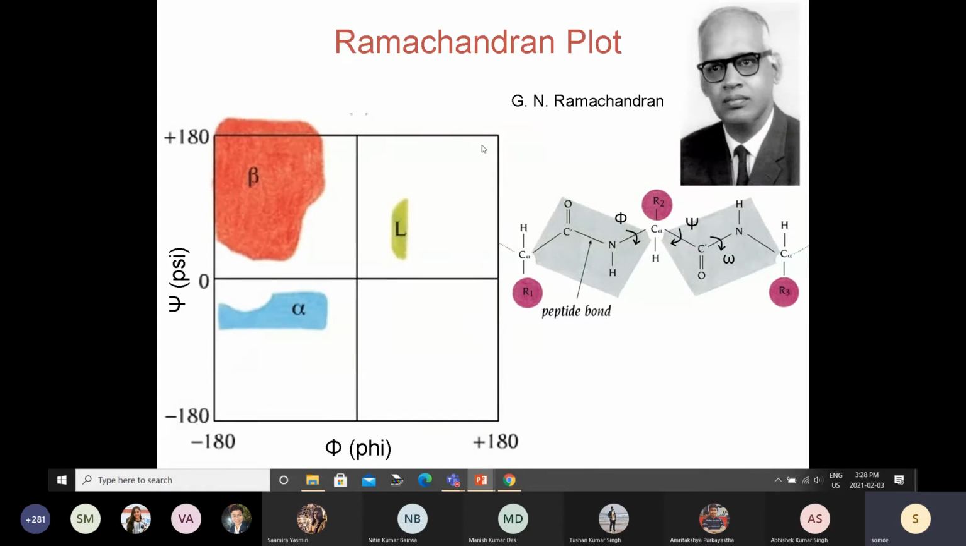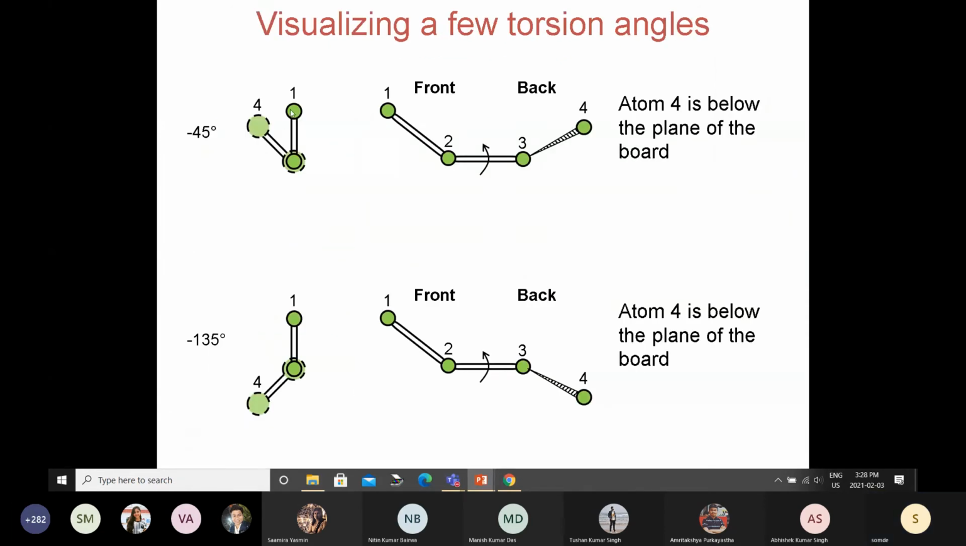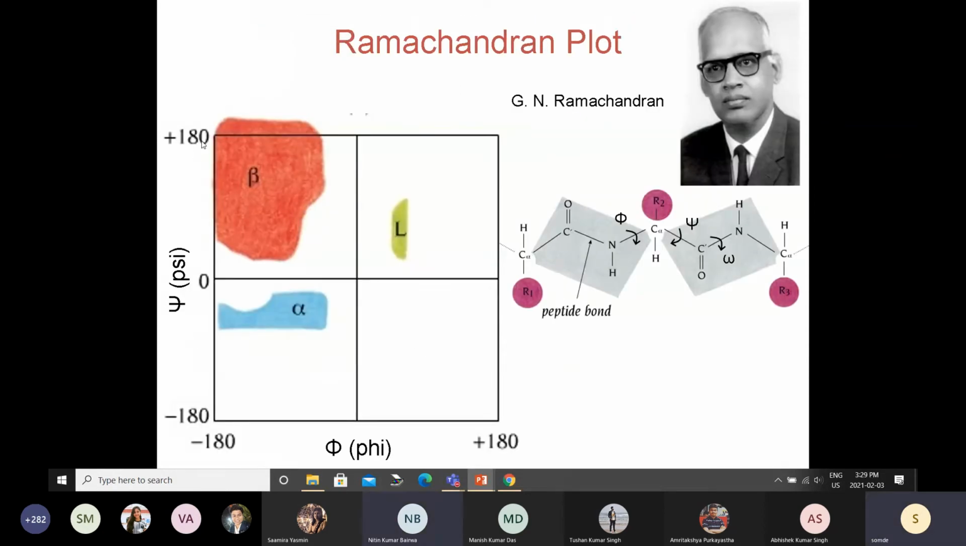Now, to summarize their result, they did that very elegantly. They came up with this particular plot called the Ramachandran plot. Okay. So on this x-axis, you are plotting the phi angles. This goes 0 to plus 180 degree, that's the clockwise rotation, and 0 to minus 180 degree, that's the anti-clockwise rotation. Similarly, psi, 0 to plus 180 and 0 to minus 180. If you think about it, minus 180 and plus 180 are exactly the same thing. So that completes the full rotation about phi and psi.